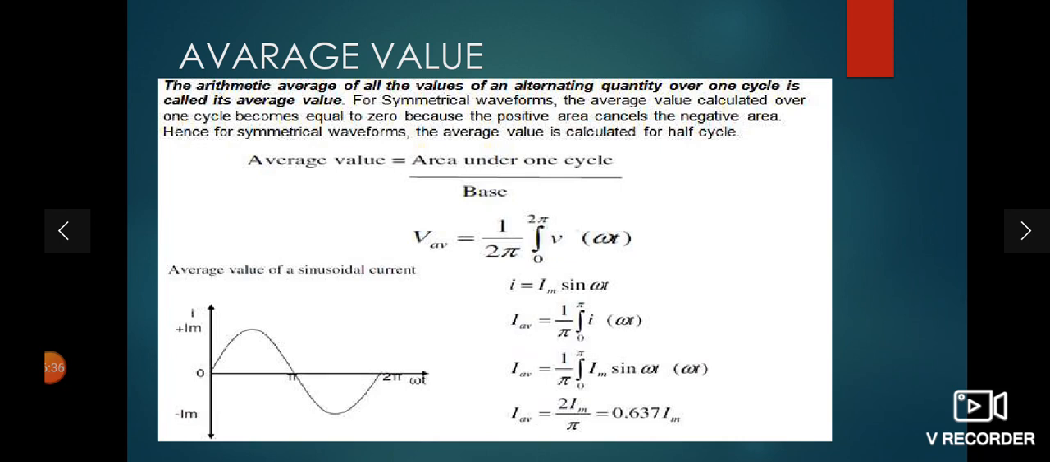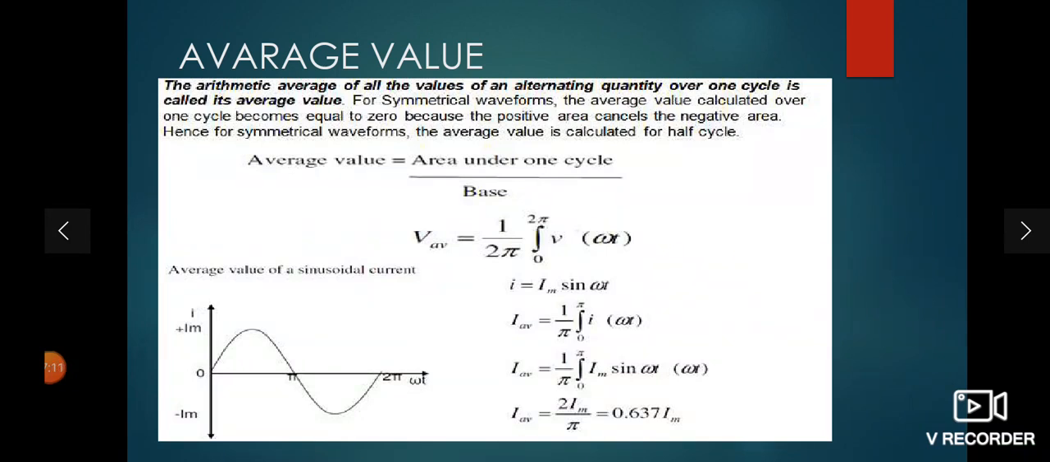Here I am taking the integration with respect to omega t. The integration of sin omega t is minus cos omega t, and simply put the upper limit minus the lower limit. So minus cos pi minus, minus cos 0. So you will get the average value, that is 2 Im, and with the integration of sin omega t being minus cos omega t, put the upper limit minus the lower limit: minus cos pi minus cos 0.